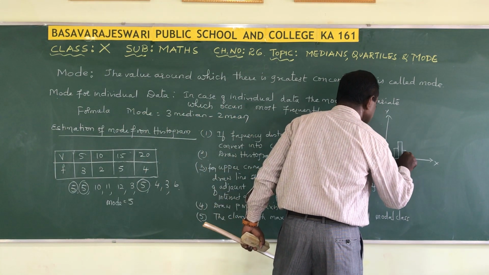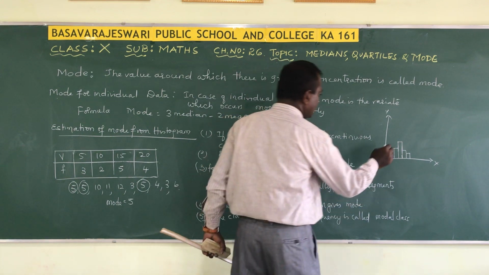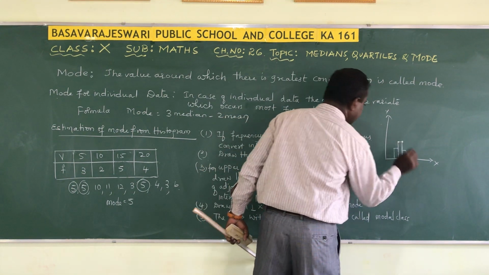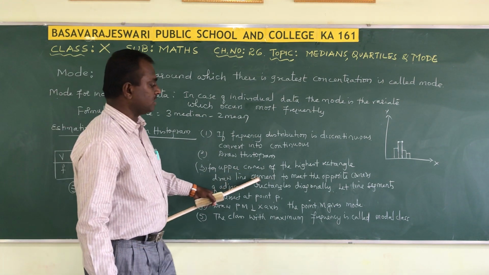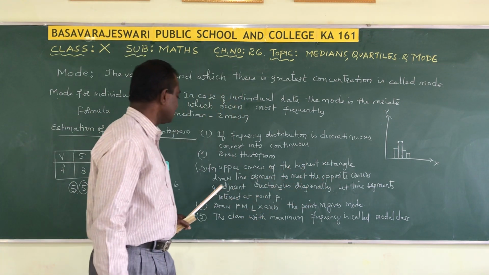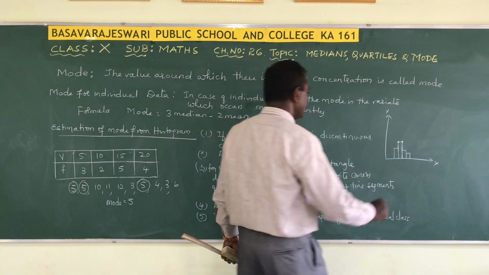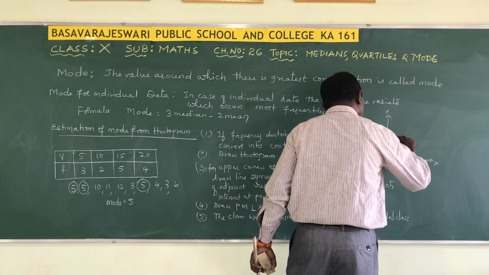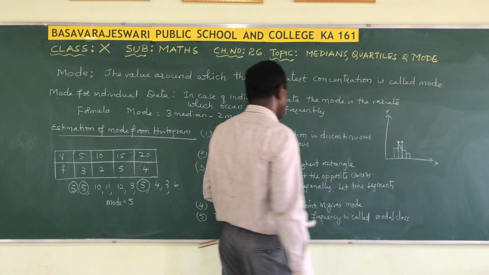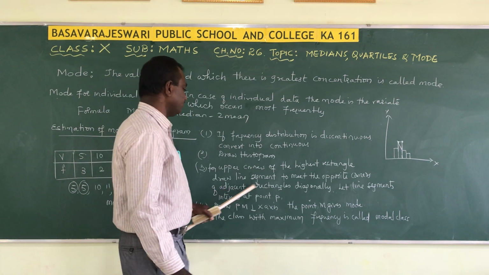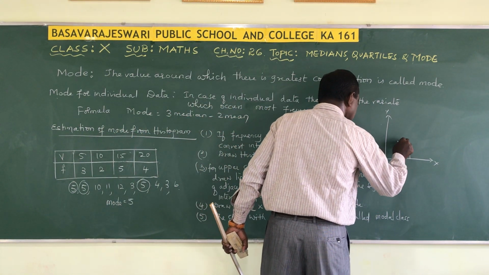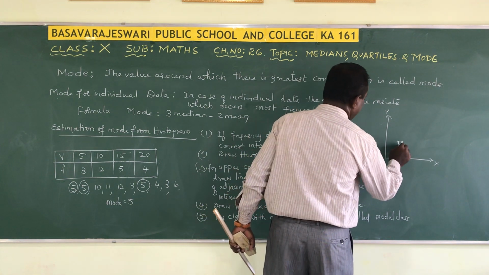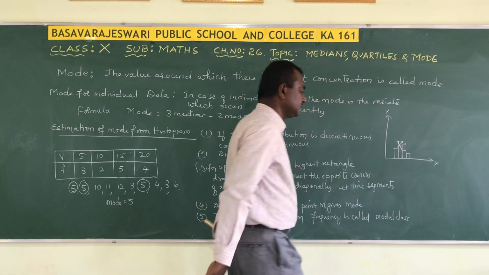This is the highest rectangle, and these are its upper corners. Draw a line segment to meet the opposite corners of the adjacent rectangles. This point we can call P.